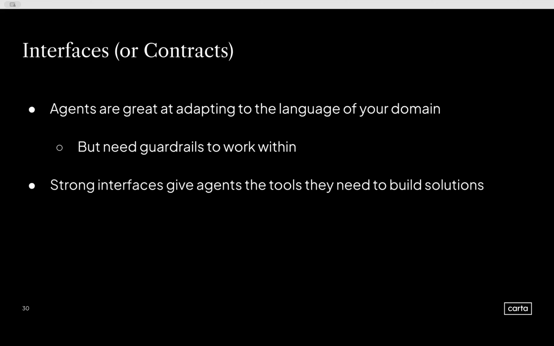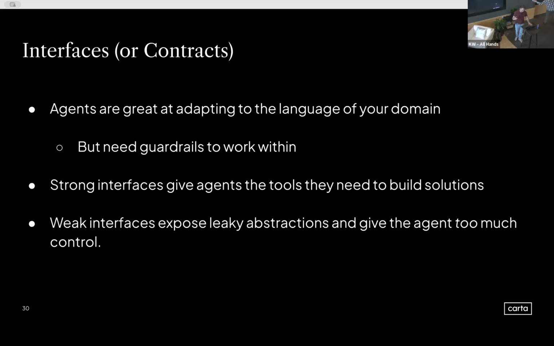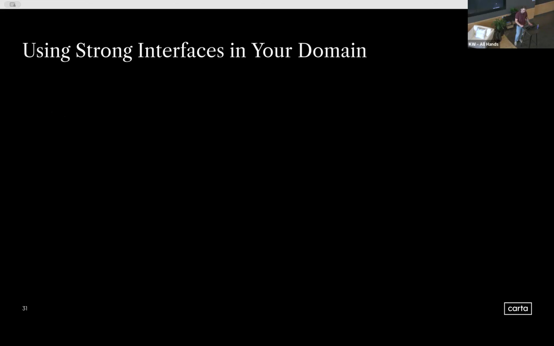So an important part of interfaces is giving agents strong interfaces to interact with your code base in a way that it can build solutions by working with those interfaces, not trying to reinvent the wheel every time it goes to solve a problem. Strong interfaces give agents the tools they would need to build solutions, while weak interfaces are going to expose these leaky abstractions that we have in our code base, and they're going to give agents way too much control, and they're going to go off the rails and do crazy things. So a big thing that I want to emphasize is use strong interfaces in your domain.